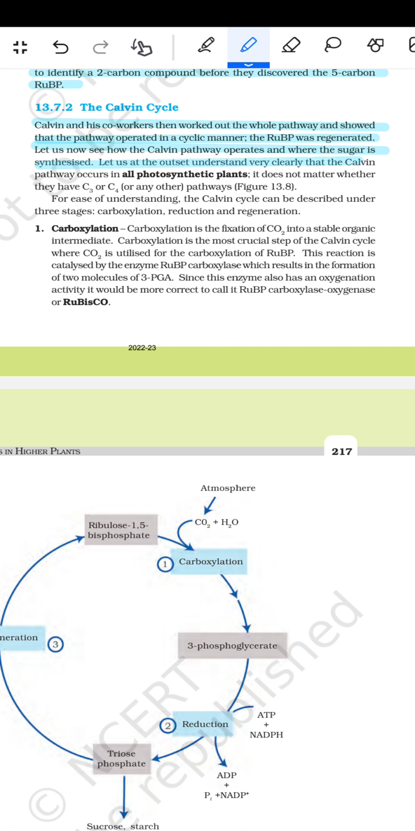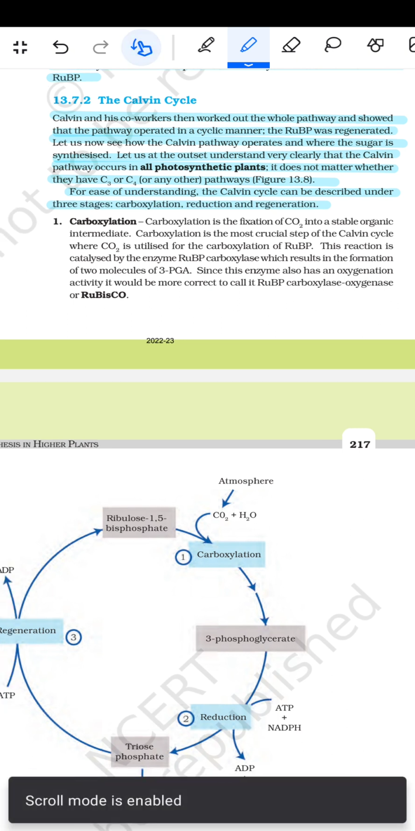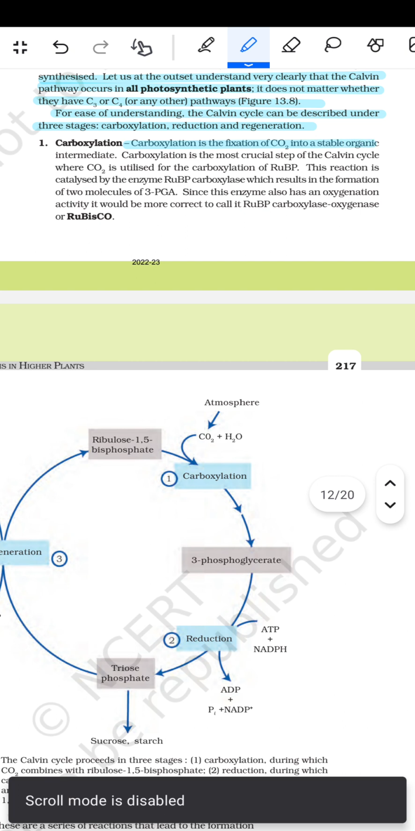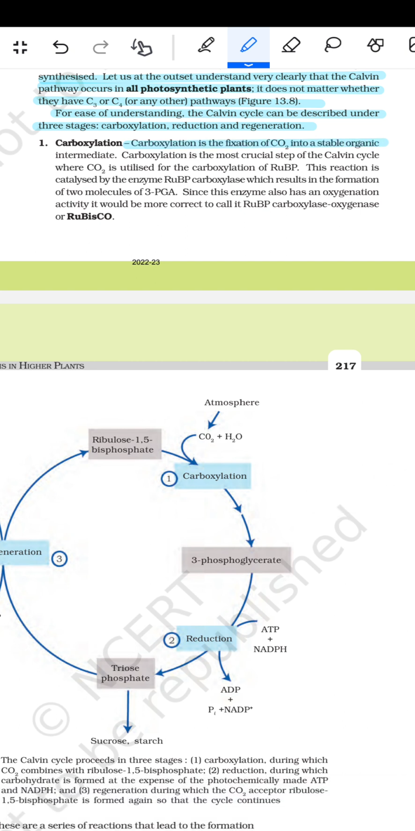Let us at the outset understand very clearly that the Calvin pathway occurs in all photosynthetic plants. It does not matter whether they have the C3 or the C4 or any other pathway. For ease of understanding, the Calvin cycle can be described under 3 stages: carboxylation, reduction and regeneration. तो पहला जो स्टेप आता है वो आता है कार्बोक्सिलेशन. Carboxylation is the fixation of CO2 into a stable organic intermediate.